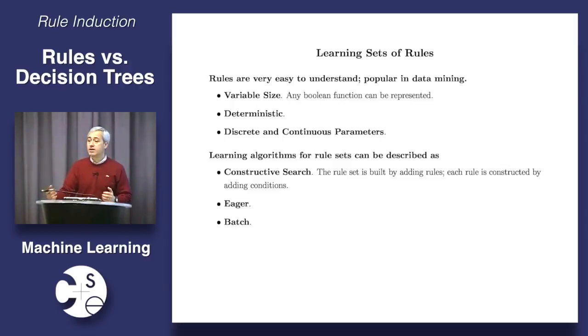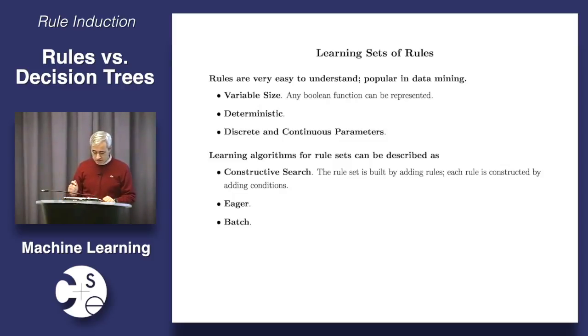Like decision trees, rule sets are a variable size representation. If I have more data, I can learn more rules, and they can be longer. They can be more detailed. They can have more preconditions. They're also deterministic, and they can have both discrete and continuous parameters. The discrete parameters are the choices of tests that you put in the rule. And the continuous parameters can be things like the thresholds for tests on continuous attributes, or things like the probability of the class given the attributes. If this email has these words in it, then it is spam with some probability, for example.